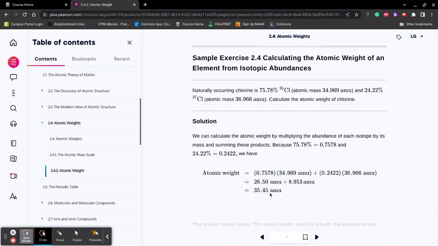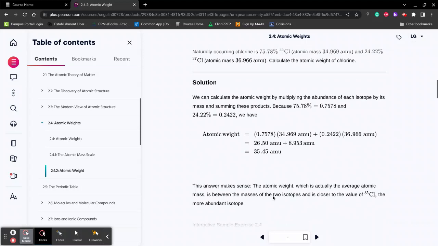So again, we're going to do the plug and play type thing. Percent right here, atomic mass right here. Since we have 2 isotopes, we make a second one. Same thing. Run it through a calculator. Bada bing, bada boom.